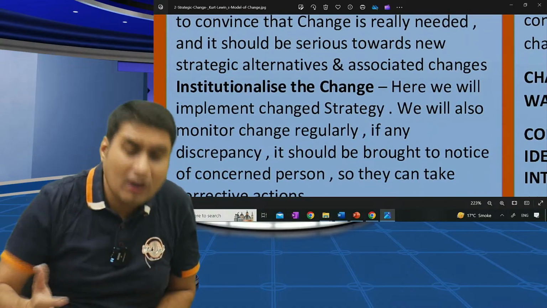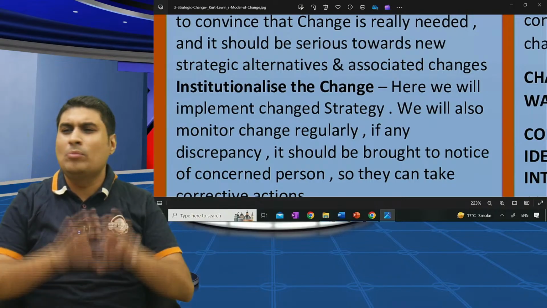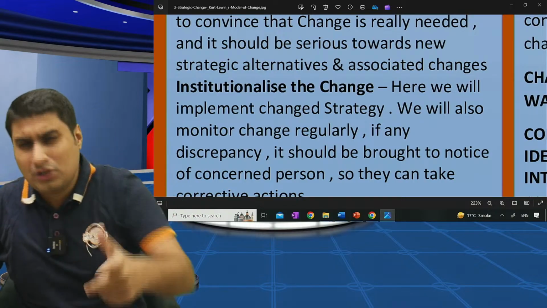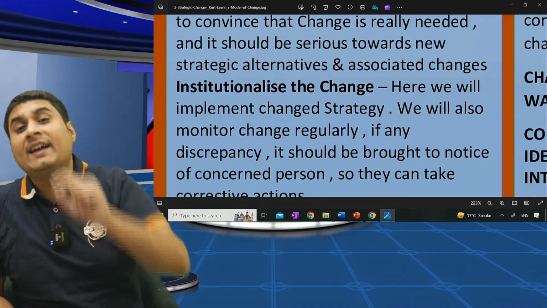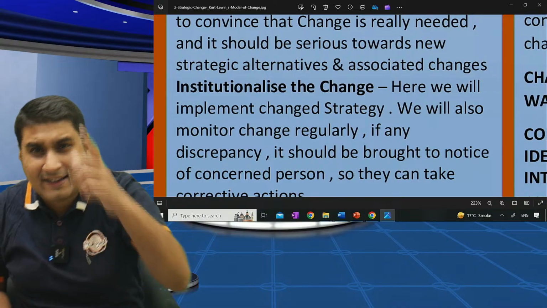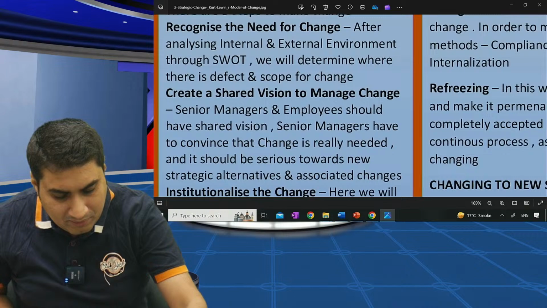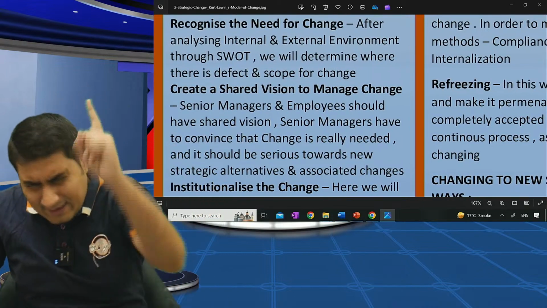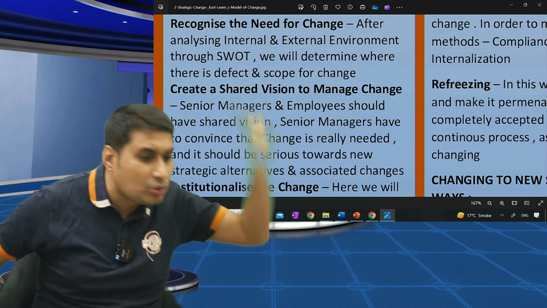Are you clear? Third, finally implement the change. Shared vision is there, both agree. If management and employee are different, it will not work. Institutionalize means we will implement the change. After implementing, we will see whether we are getting desired result or not. If we are getting amazing, excellent. If we are not getting, we will take corrective action. We will take what? Corrective action. Very quickly, tell me how many points are there? Three. What are three steps to do the strategic change? Recognize the need for change, create shared vision to manage the change, institutionalize the change.